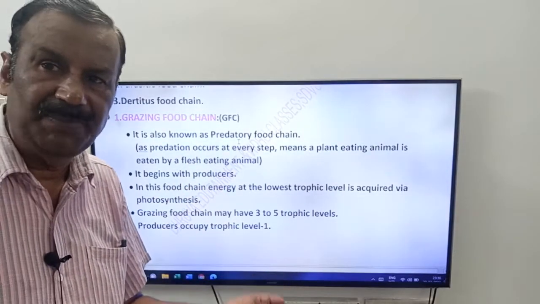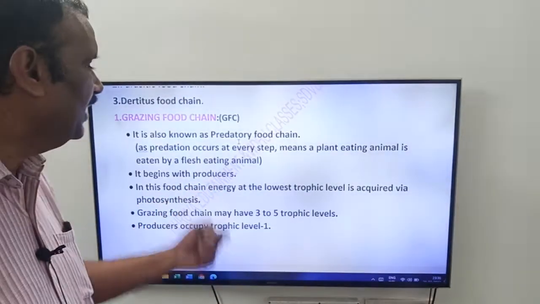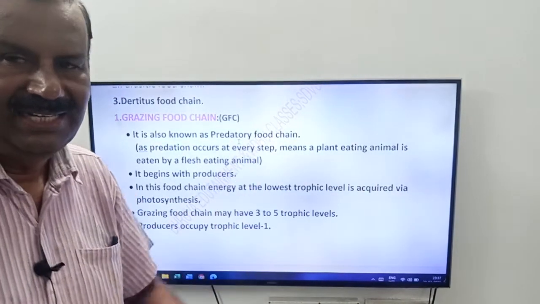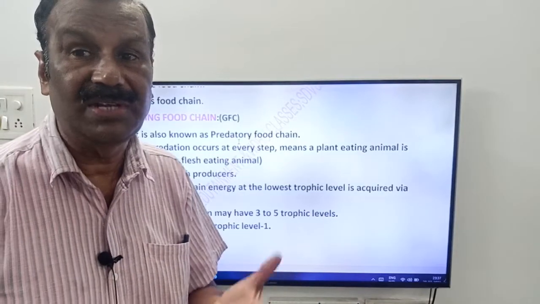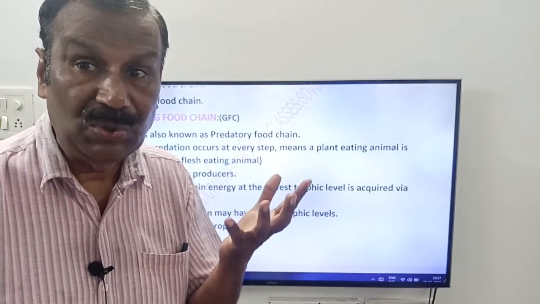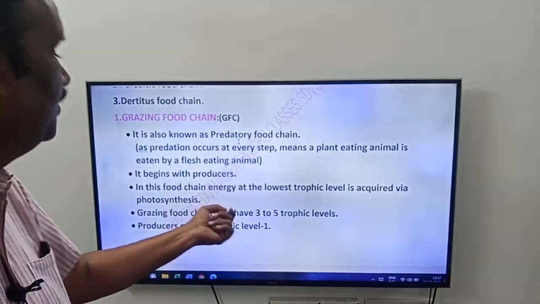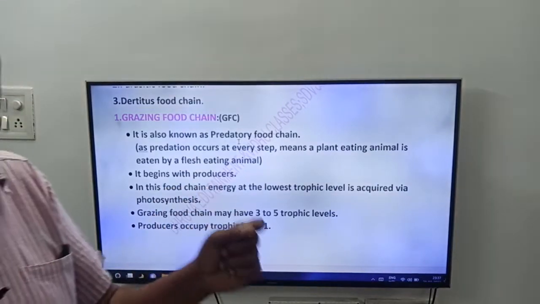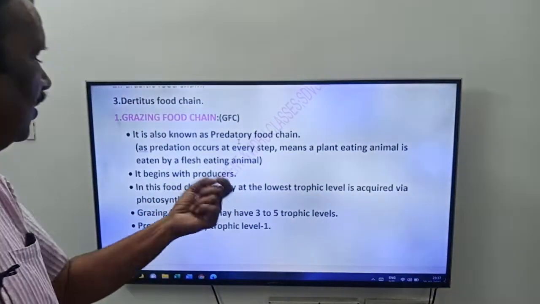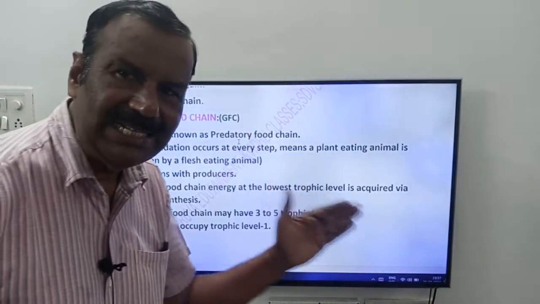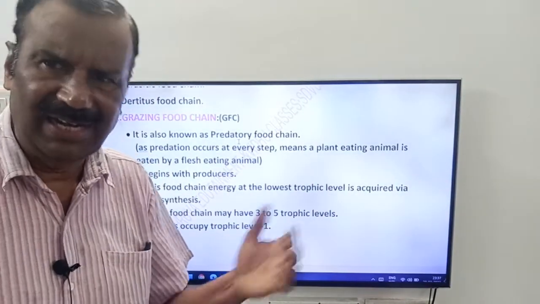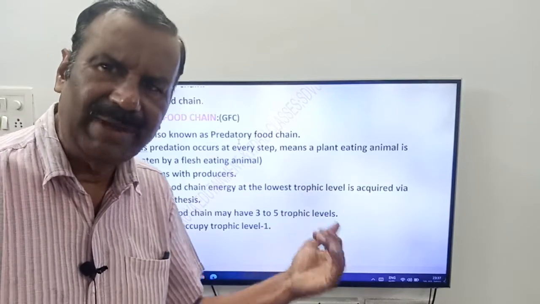In the first trophic level we have producers. In this food chain, energy at the lowest trophic level is acquired via photosynthesis. First trophic level has producers or autotrophs. They produce food by the photosynthetic process. See, a grazing food chain may have 3 to 5 trophic levels. Already I told you, it may have 3 or maximum 5.